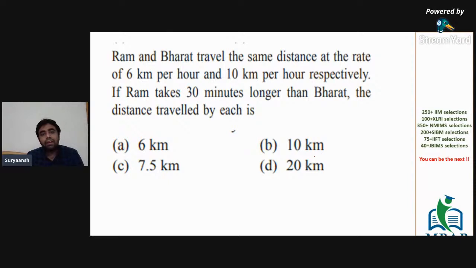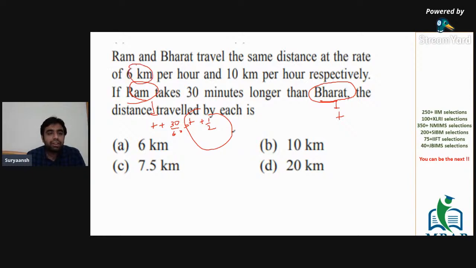Now, for Ram, it takes 30 minutes longer. Naturally, because he is traveling at a lower speed, the time taken by Ram would be more than that taken by Bharat. So that's 30 minutes more. If Bharat takes T time, then Ram would take T plus 30 by 60, or T plus half an hour more, right? Now, Ram's speed is 6 kilometers per hour and Bharat's speed is 10 kilometers per hour. And both of them travel the same distance.